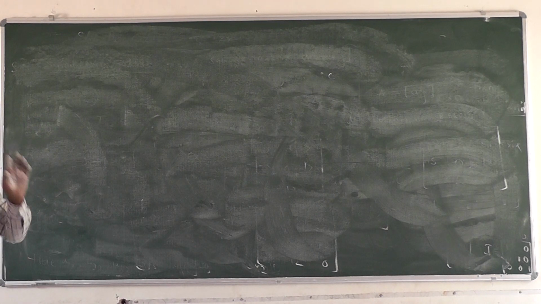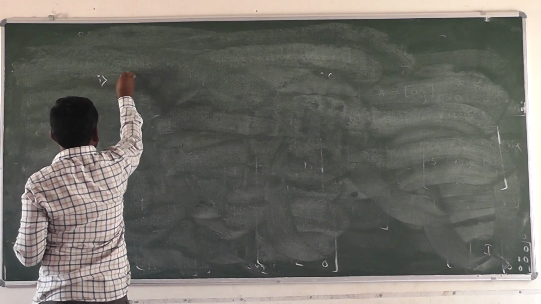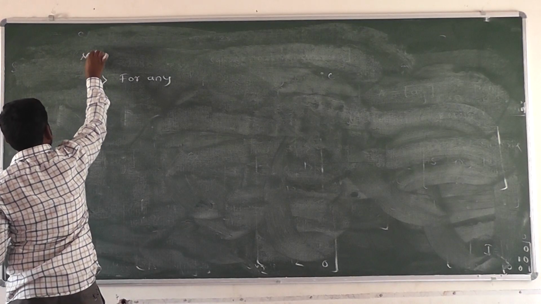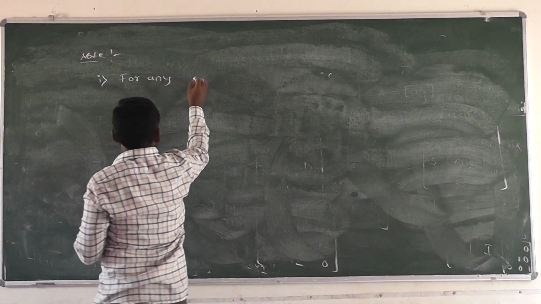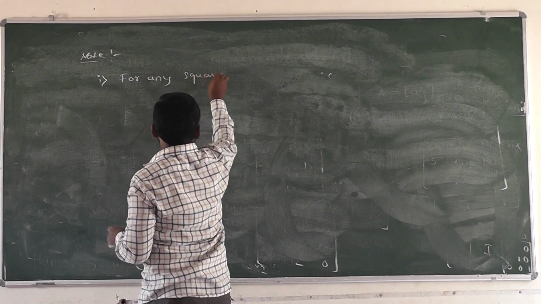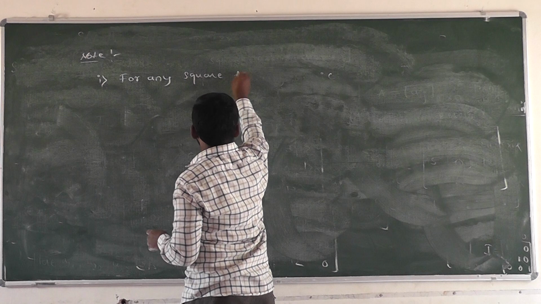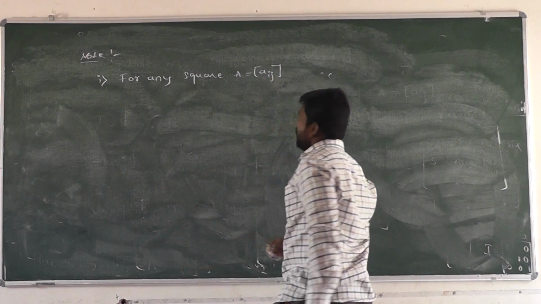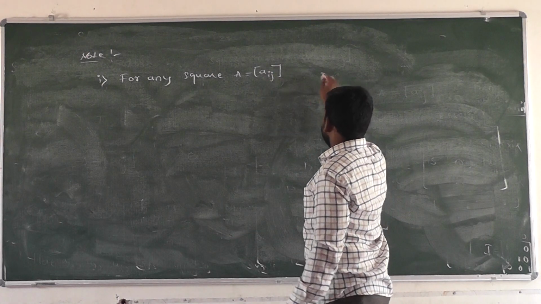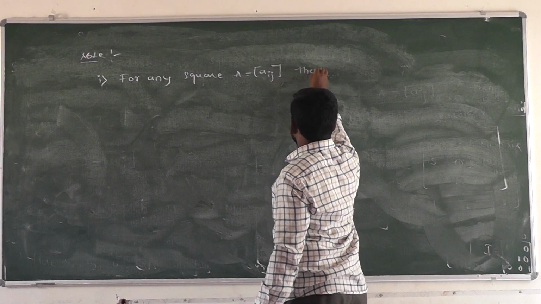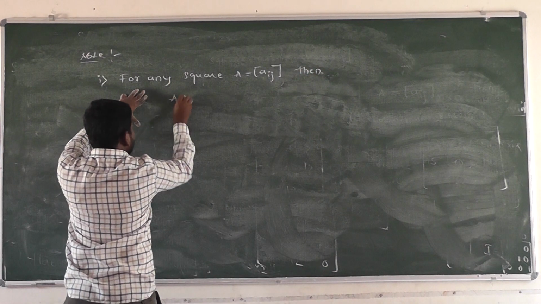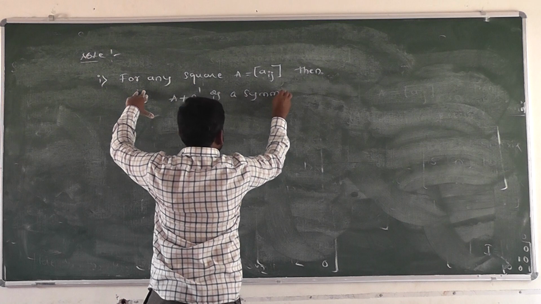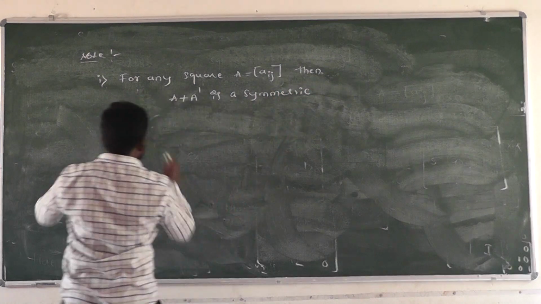Next one, we have to write it as: for any square matrix A, A plus A transpose is symmetric. That is the first one.